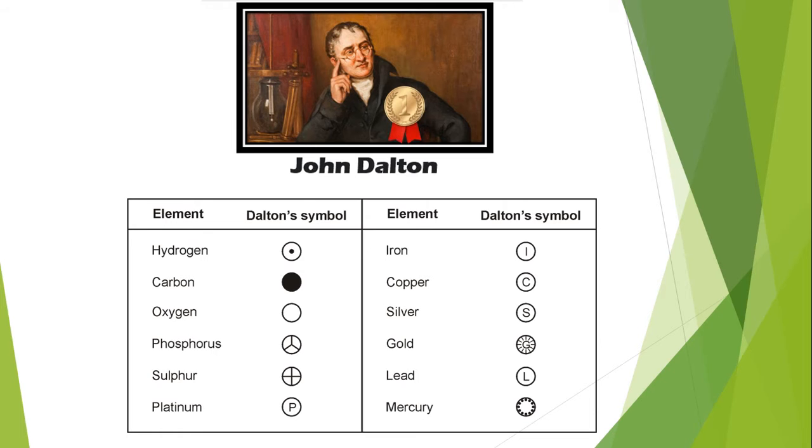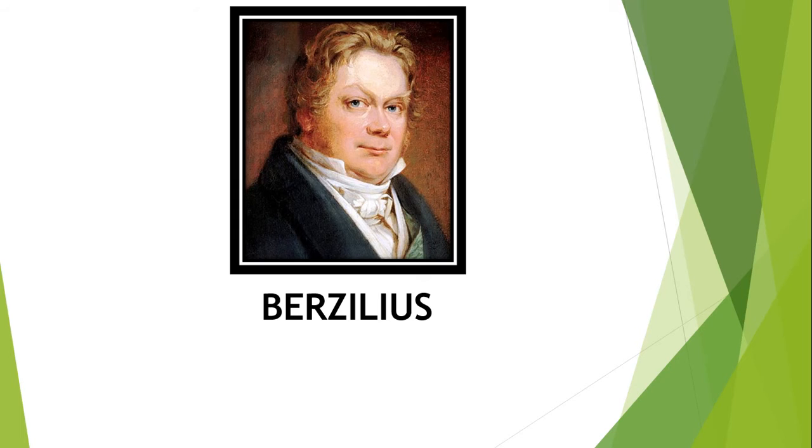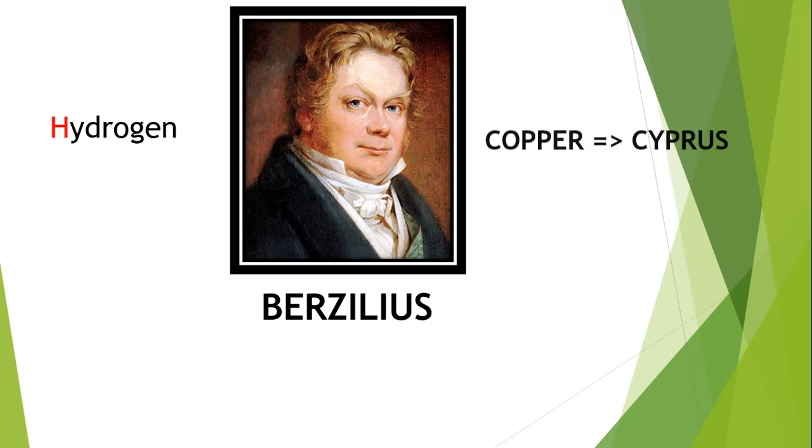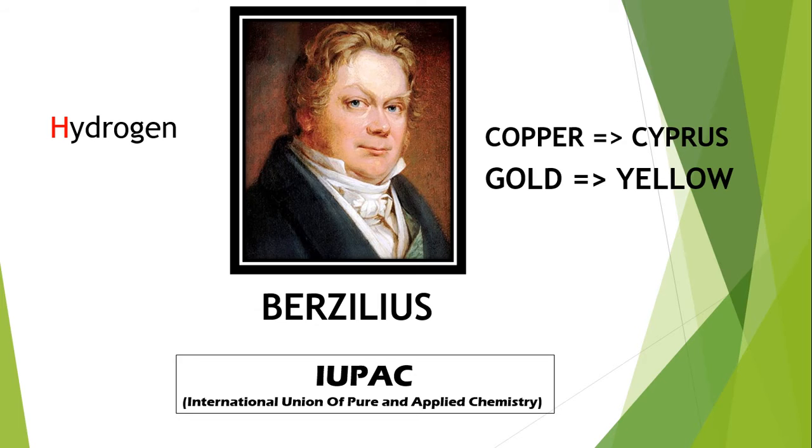Dalton was the first scientist to use symbols for elements in a very specific sense. Soon, Berzelius stated that the symbols of elements should be made from 1 or 2 letters of the name of that element. In the beginning, the names of elements were derived from the name of the place from where they were found for the first time. For example, copper was taken from Cyprus. Gold was taken from the English word meaning yellow.